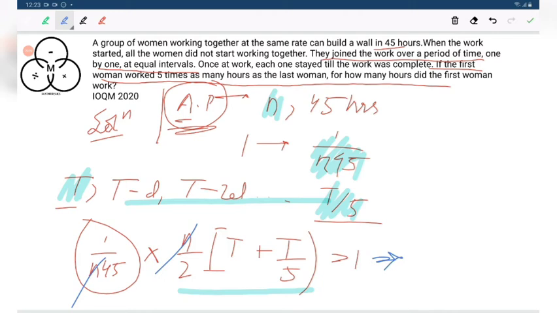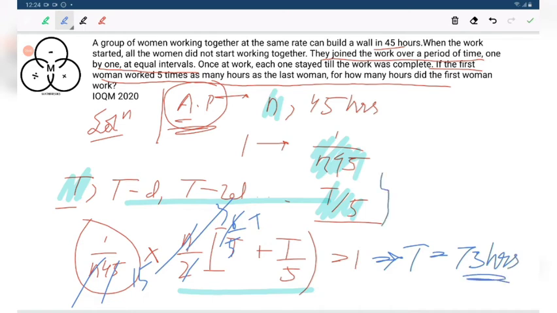We are getting here 6 by 5 of t. That is, you'd get time equals to, most probably, t is also cancelling this 6 by 5. This is 6 by 5 of t. This is 3. This is 15. So time is 75 hours. That is the concept involved here. The concept of arithmetic progression.